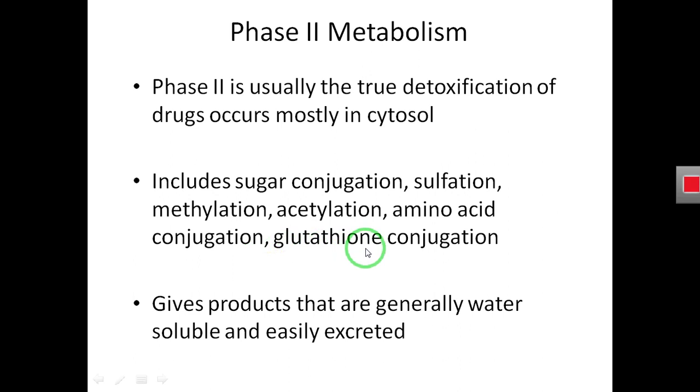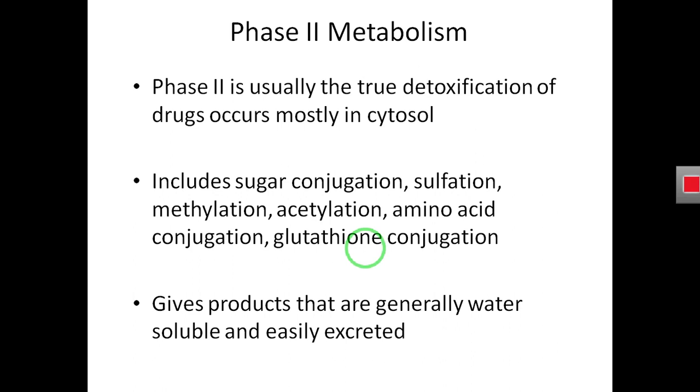Means the phase 2 reaction is actually the conjugation reaction. The phase 2 metabolism is the phase where the drug actually gets conjugated with a sulfate group, with a methyl group, or with an acetyl group, or with an amino acid, or with glutathione.